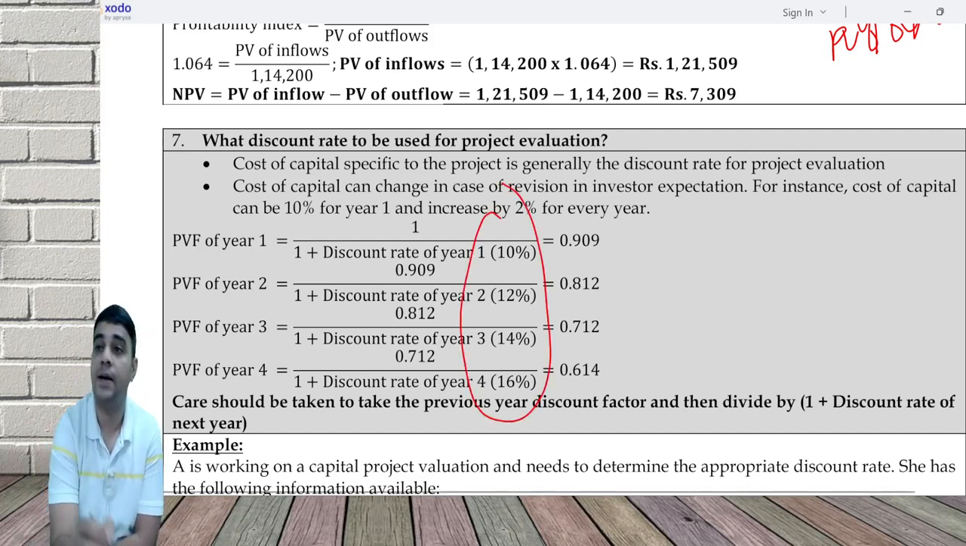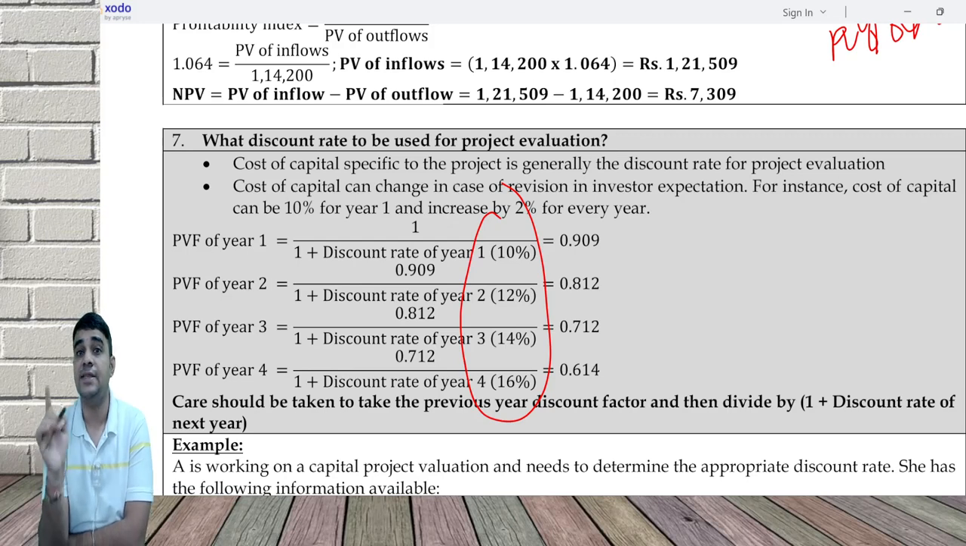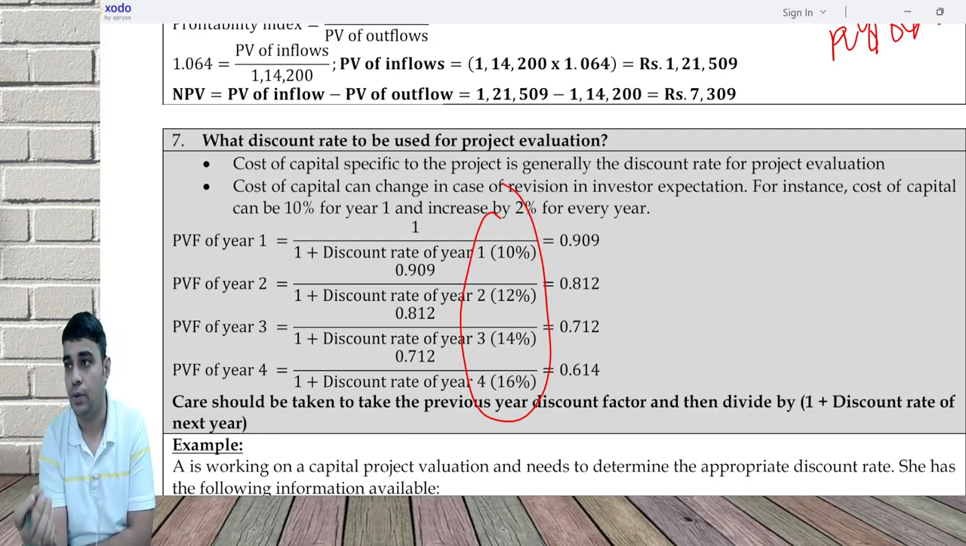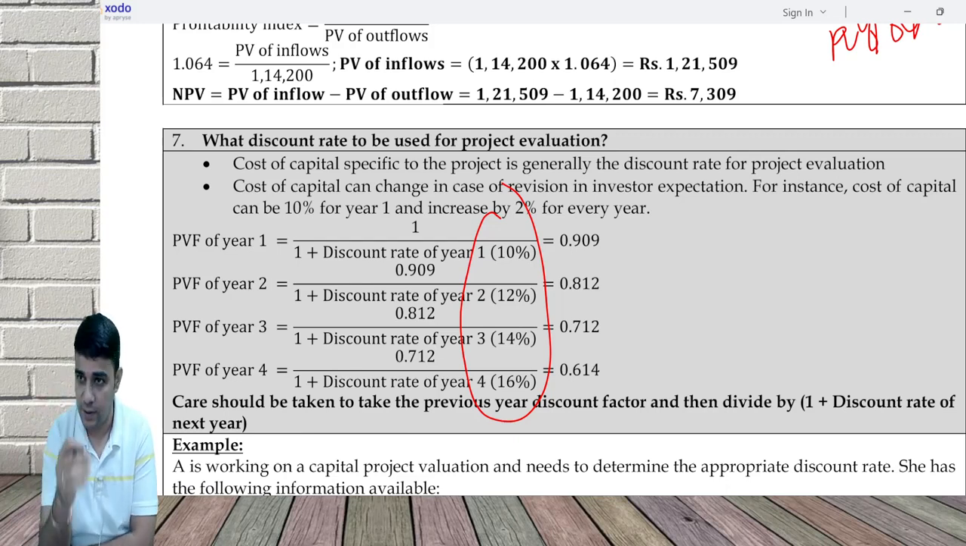10 becomes 12, 12 becomes 14, 14 becomes 16. In case there is a change in discount rate, extreme caution is needed. PVF of year 2 is not equal to 1 divided by 1.12 squared. It is equal to 1 divided by 1.10 first, then divided by 1.12. For the third year factor, 1 divided by 1.10, then 1.12, then 1.14. You will have to keep dividing by the newer rate. Any doubts in this?